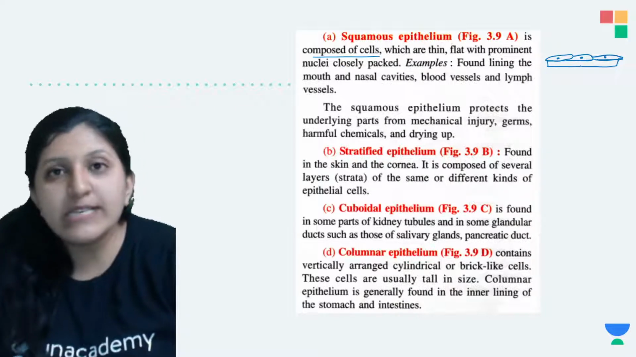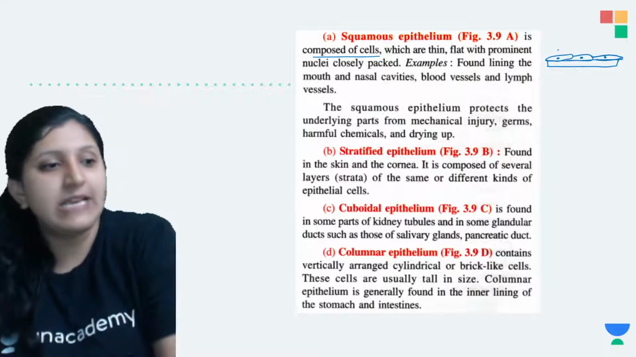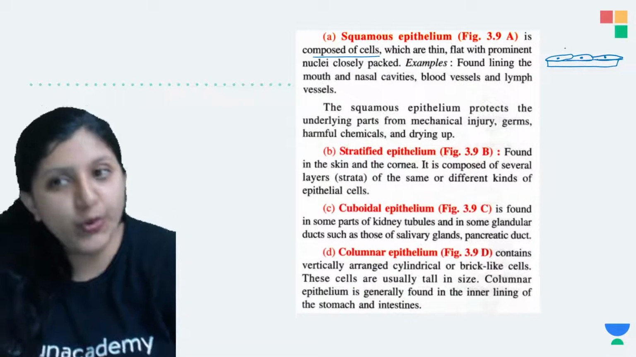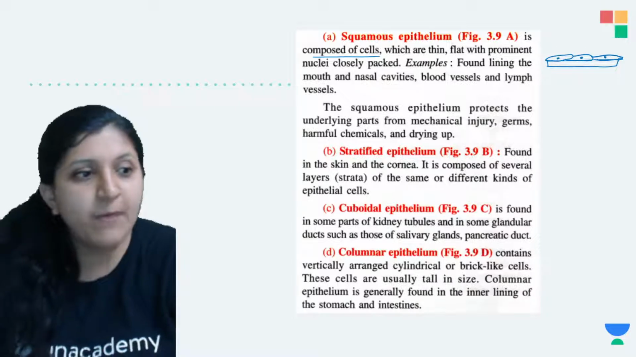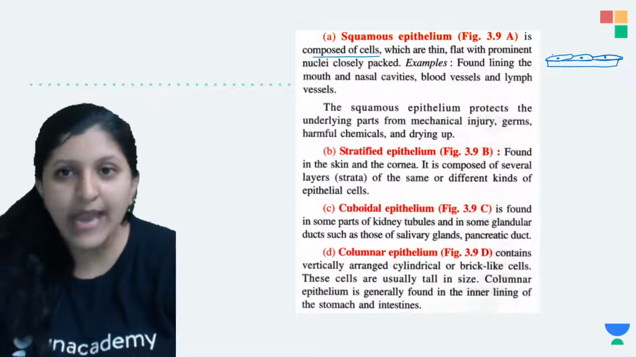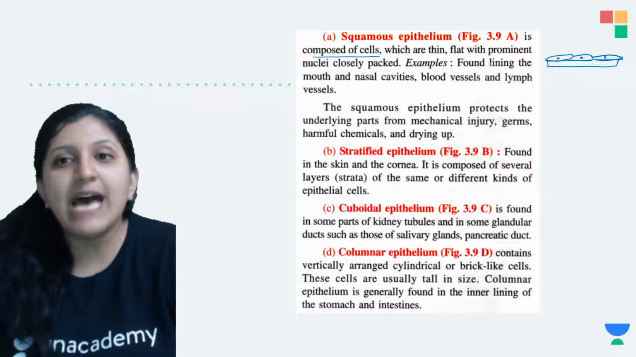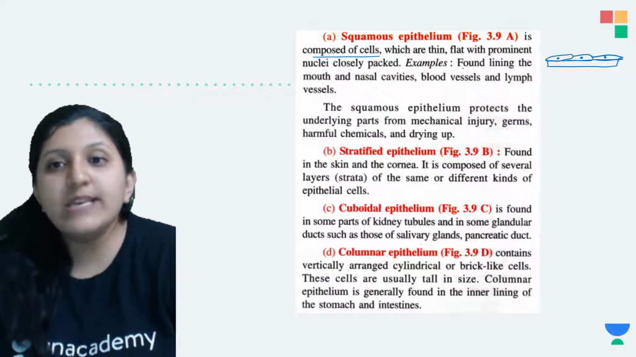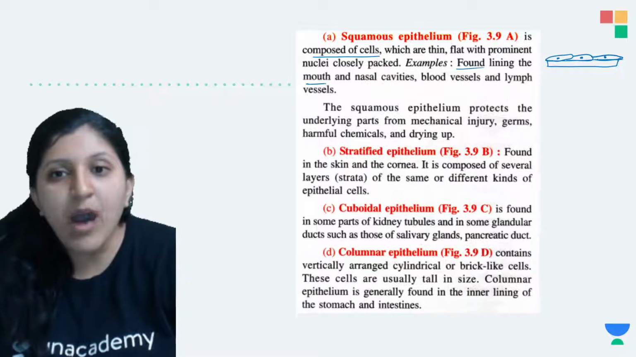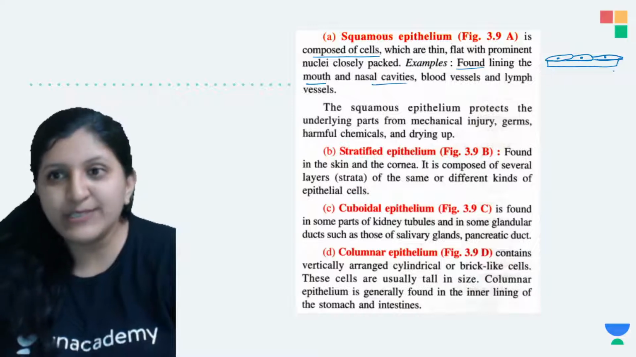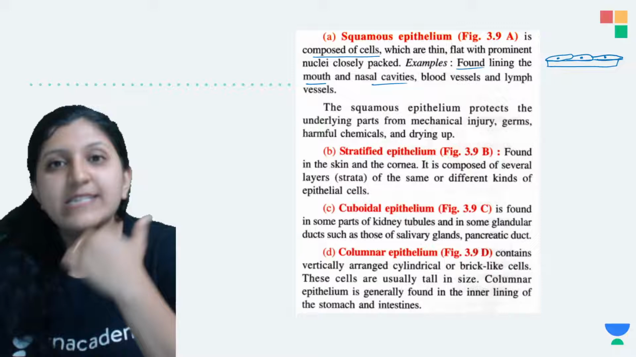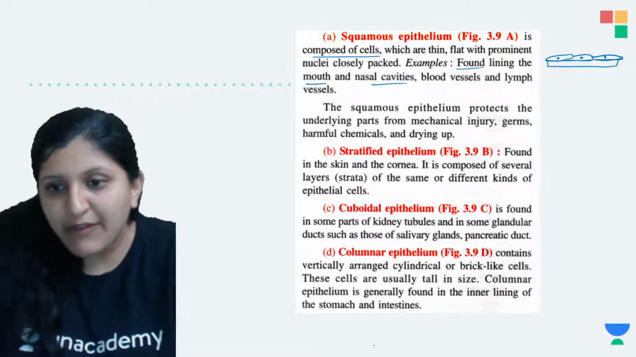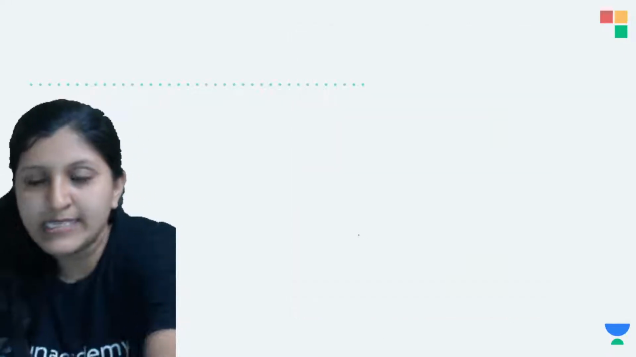Okay, so what is packed there? So basically the meaning is that it is a eukaryotic cell and it is covered by a nuclear membrane. So there is a cell membrane as well. Okay, so now an example for this one. So this is found lining the mouth and the nasal cavities. Okay, so where do you find? So now the mouth is there. So inside this mouth, if I have to draw this one, so let me just explain this.